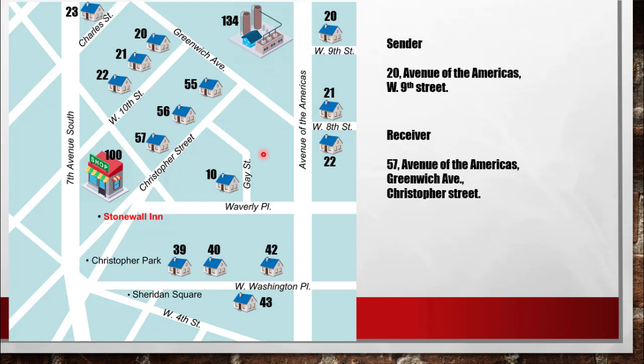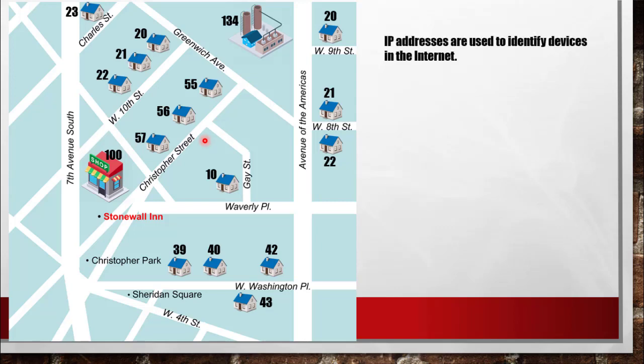So whenever data is sent from one device to another on the internet, if you have the correct address of the receiver and the sender, the internet will identify them properly and send it to the correct person. If you do not have an IP address, sending and receiving accurately will not be possible. So this is why we need IP addresses when you are using the internet. IP addresses are used to identify devices in the internet.